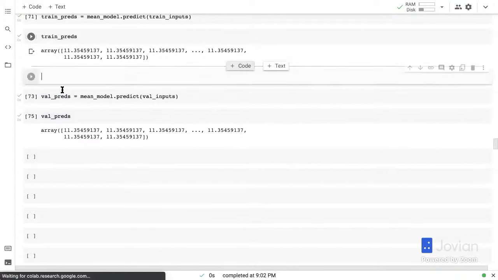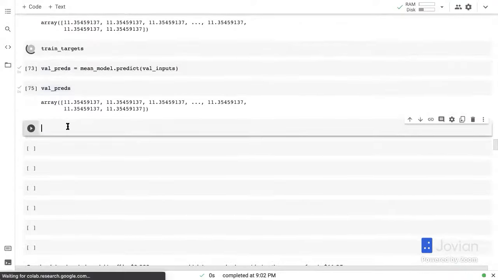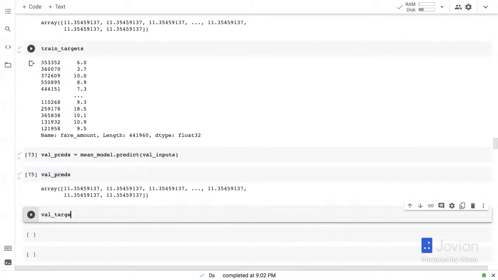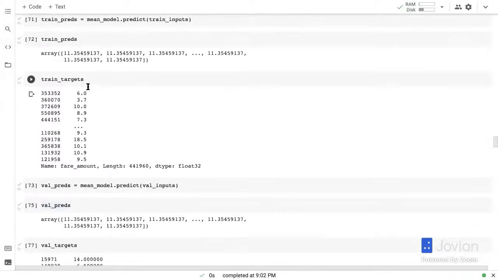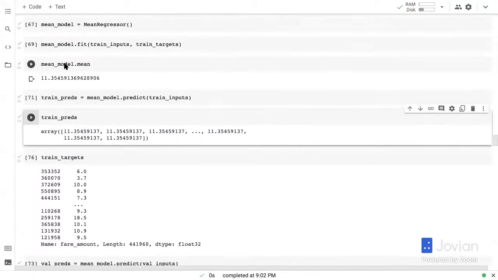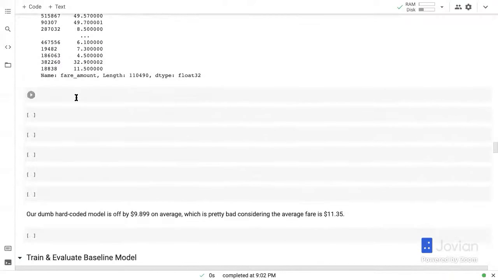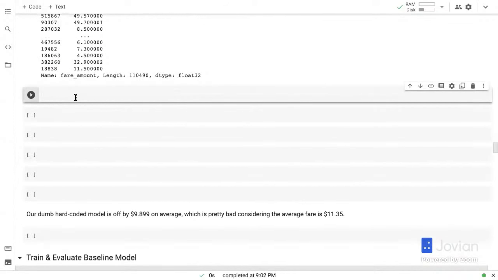Now, we may want to compare these predictions with the targets. How off is this model? Of course, it's going to be way off because we are just predicting the average. So here are the train predictions, and here are the training targets, 6, 3.7. You can ignore this. This is simply the row numbers from the data frame. But yeah, 6, 3.7, and we're always predicting 11.35. Now, to tell how badly we are doing, we are going to need to compare these two and come up with some sort of an evaluation metric. So that's where we are going to use a root mean squared error evaluation metric, because that is the metric that is used on the leaderboard.